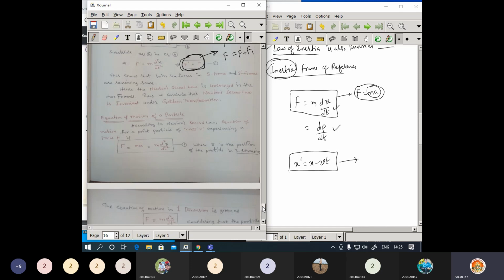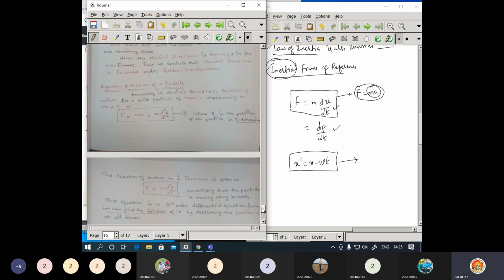Now, if I go with the equation of motion, I can convert this into an objective question. According to Newton's second law, the equation of motion of a particle in one dimension. Then you need to identify the correct option.